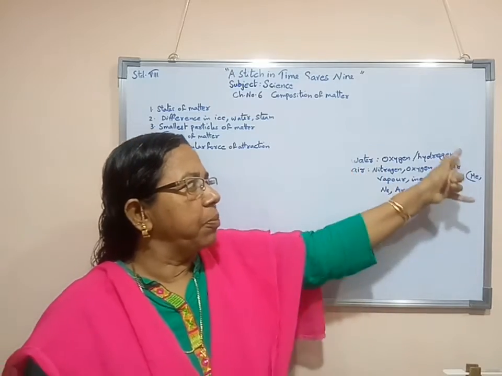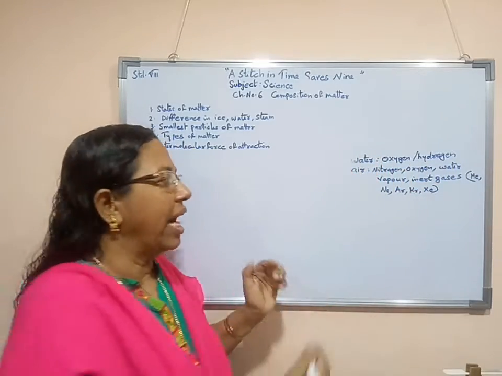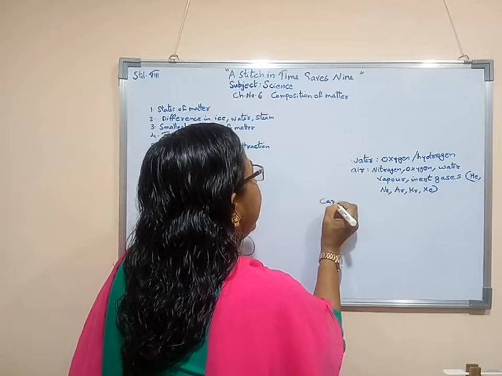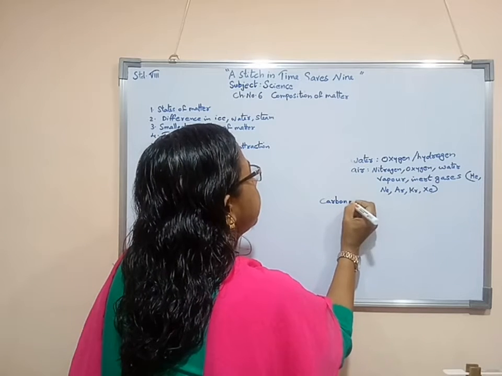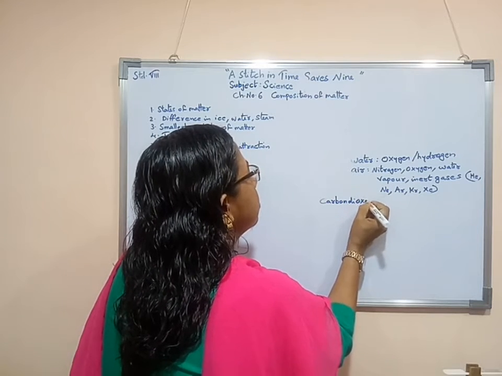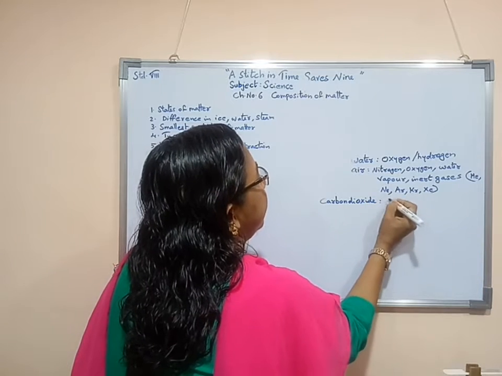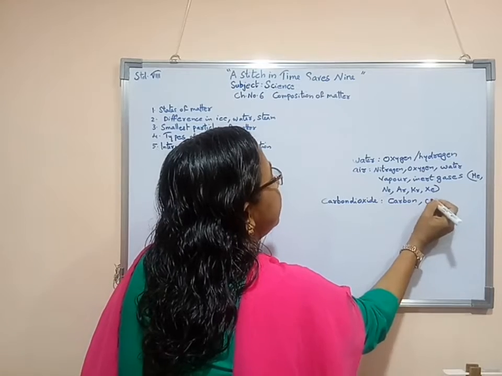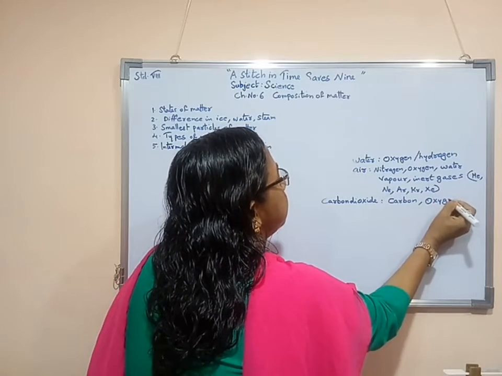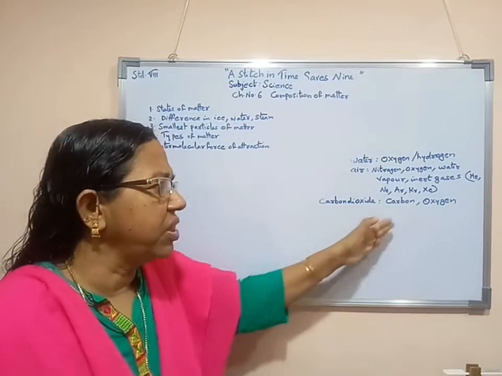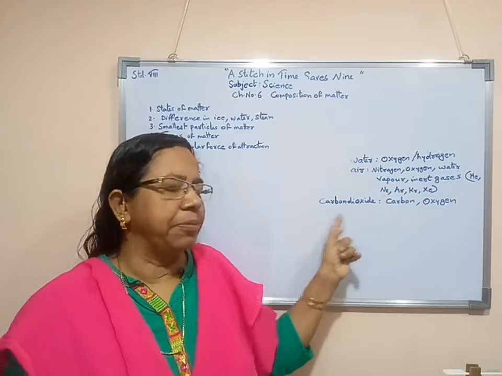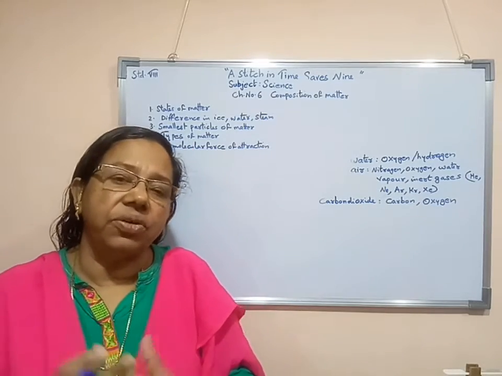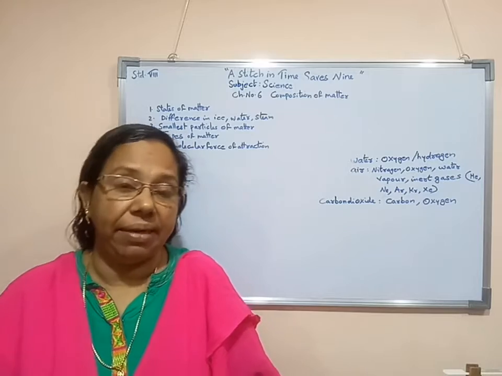Water is made with the help of which all things. Now carbon dioxide. If we say carbon dioxide, this contains carbon as well as oxygen. So we can say that with what a particular substance is made, that is known as a composition of a matter.